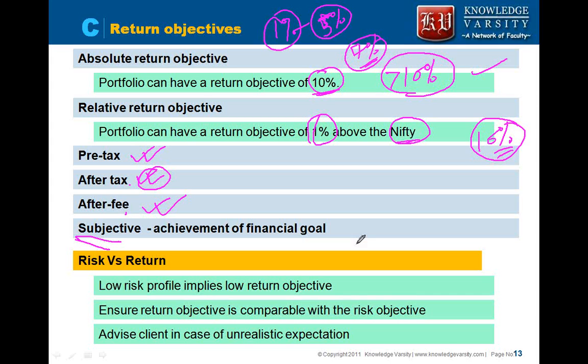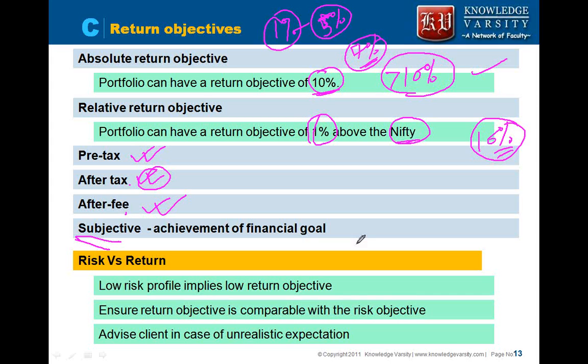If a client implies that his risk profile is low, meaning he doesn't want to take risk, and he specifies that his return objectives are very high, what you can say to the client is, your risk profile and your return objective are not matching. One way you say you want to take risk much lower than Nifty, and another way you want a return more than Nifty.